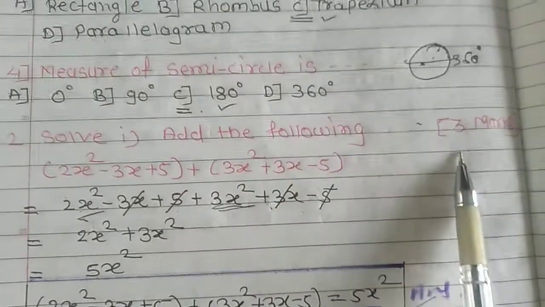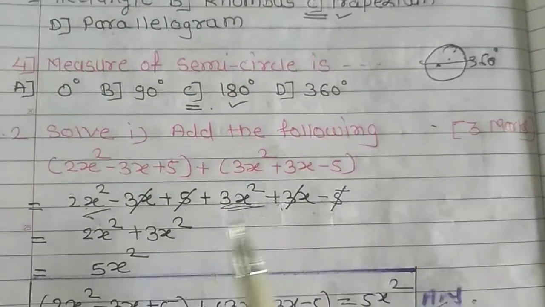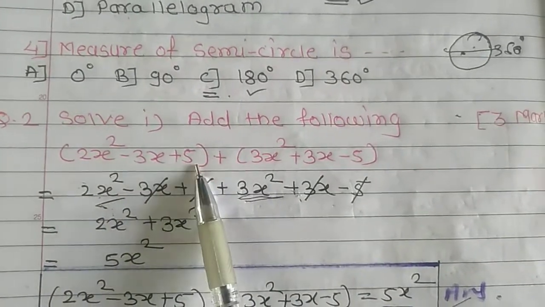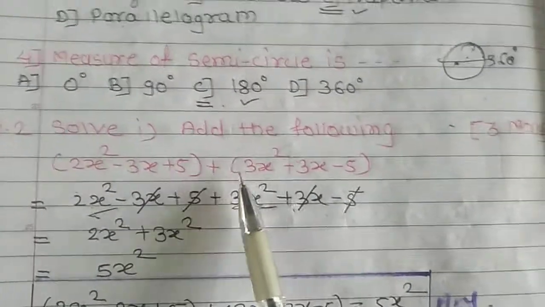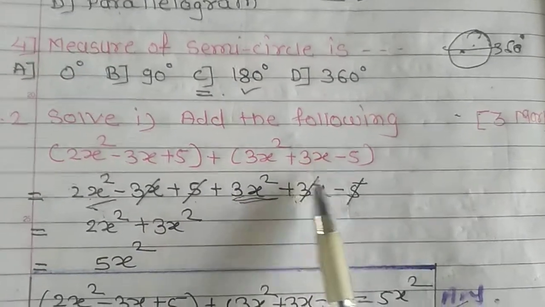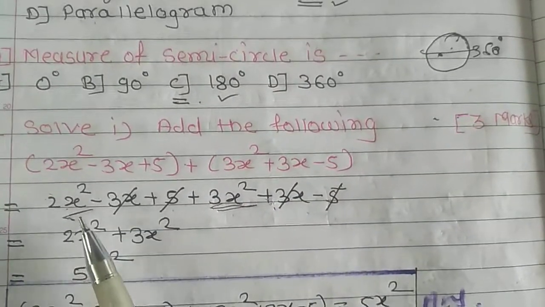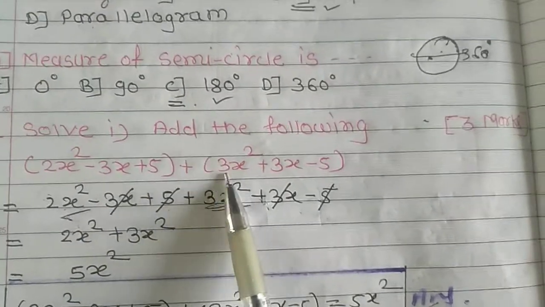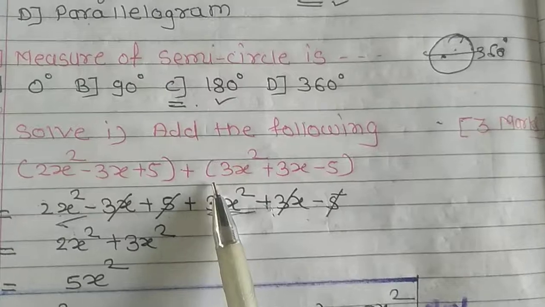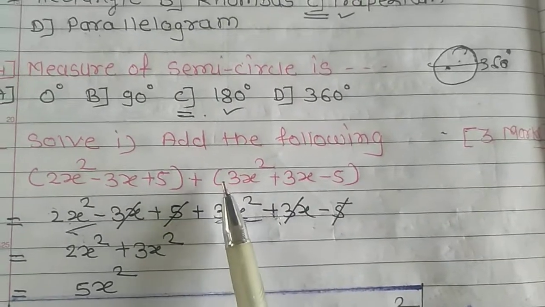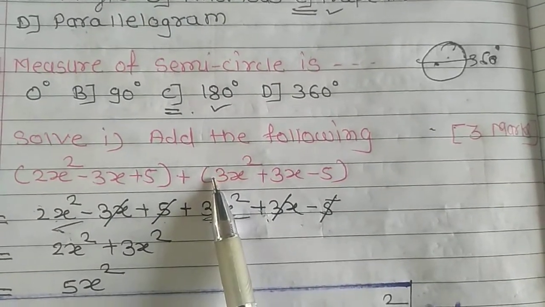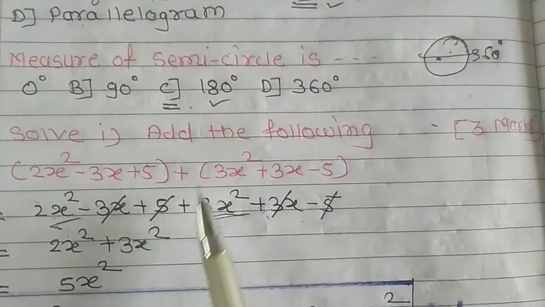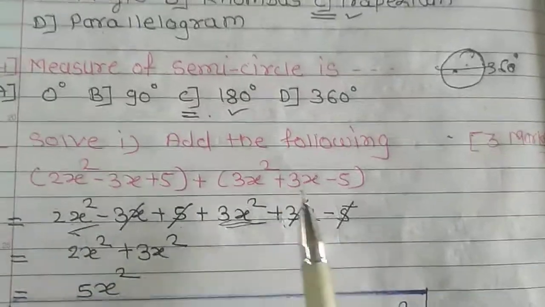The marks required are 3 marks, so there are 3 questions. The question has 2x square minus 3x plus 5 in the first bracket plus the second bracket 3x square plus 3x minus 5. When you remove the bracket of 2x square minus 3x plus 5, there is a half bracket, meaning multiplication sign between them. If there is no sign, 3x square possesses the positive sign, so plus 3x square plus 3x plus minus 5.